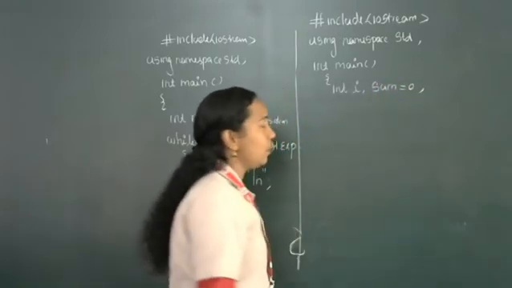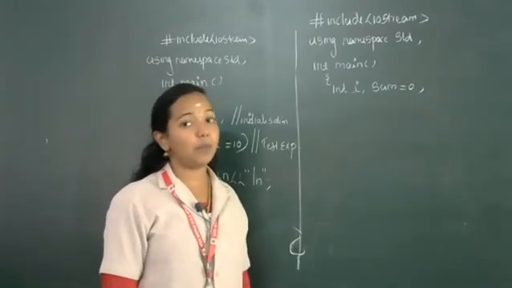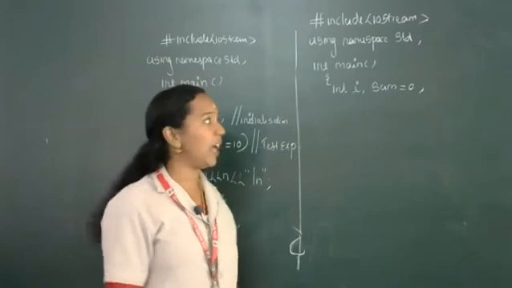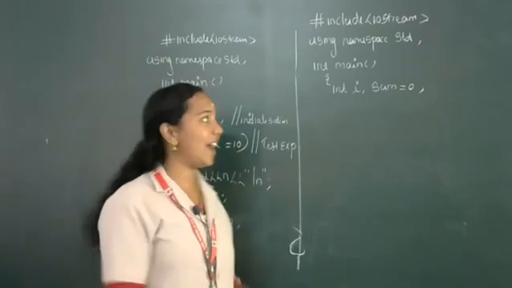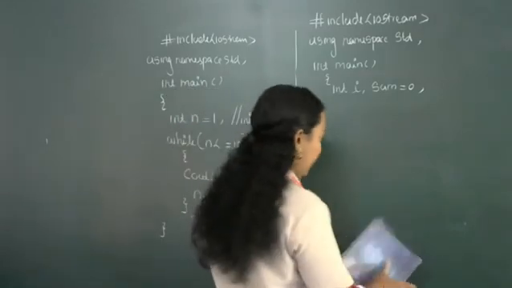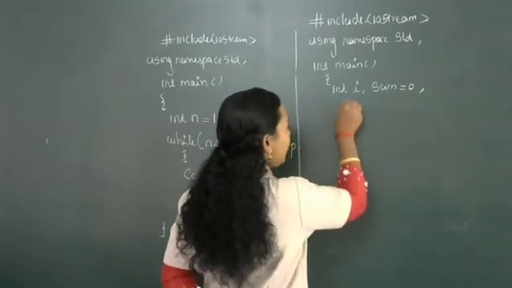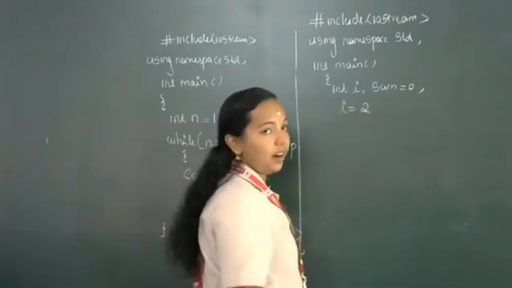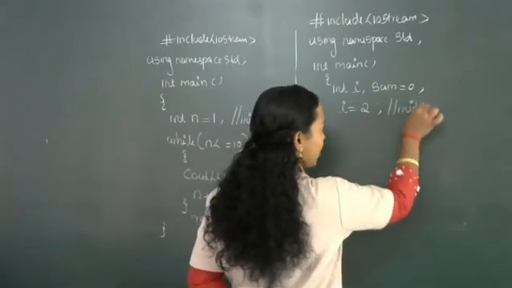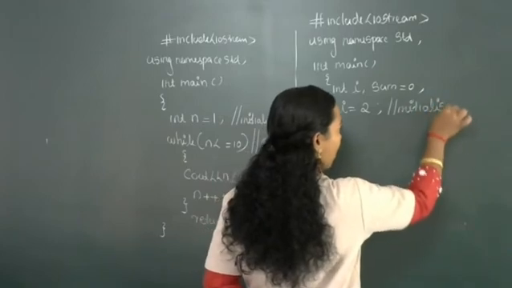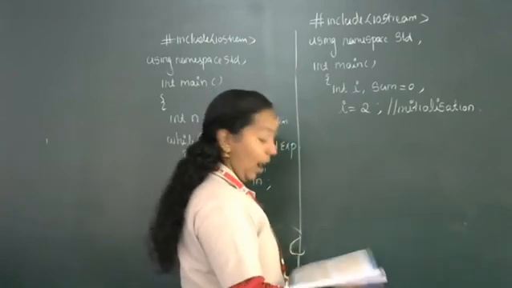Here sum equal to 0 is because if we only declare a variable, there is a chance of a garbage value. To remove that garbage value, we use sum equal to 0. i is a loop control variable that we are initializing later. Here you want to find the sum of even numbers. From which even number are we starting? i equal to 2. This is called the initialization statement, i equal to 2 up to 20.